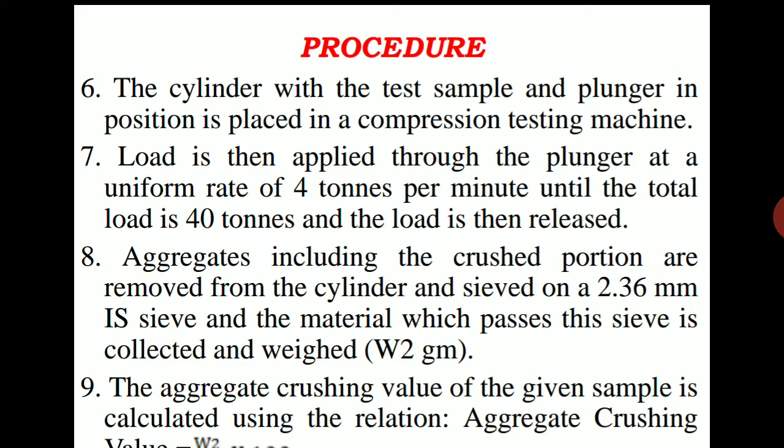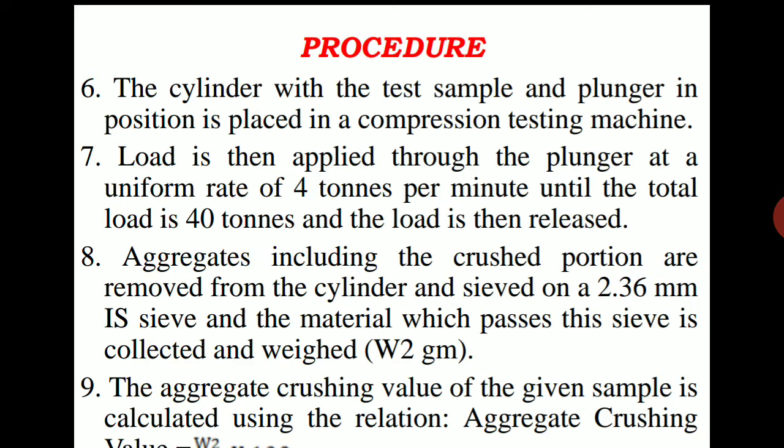Whatever load is applied by the CTM machine will get distributed uniformly through the entire aggregate surface, right? So to provide that uniform distribution of the load, the plunger is the mediator material that distributes the load coming from the CTM machine.